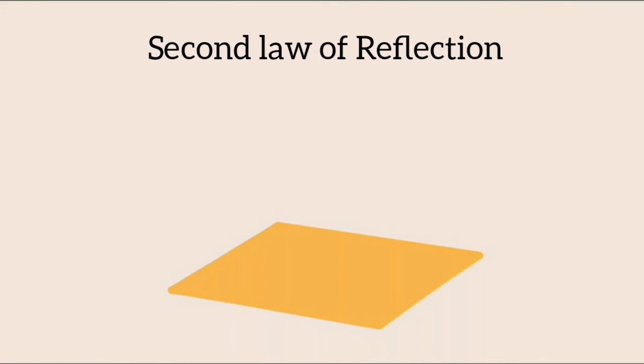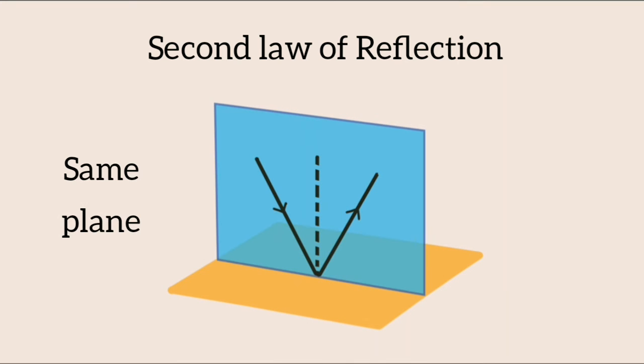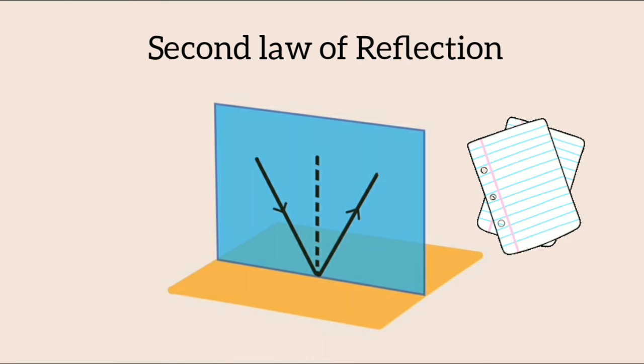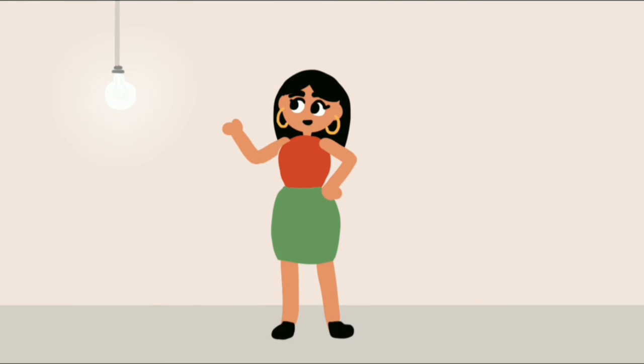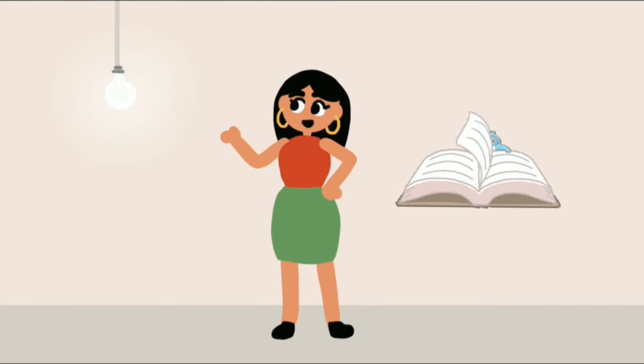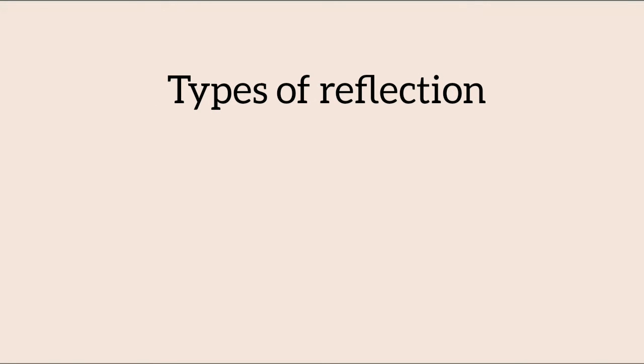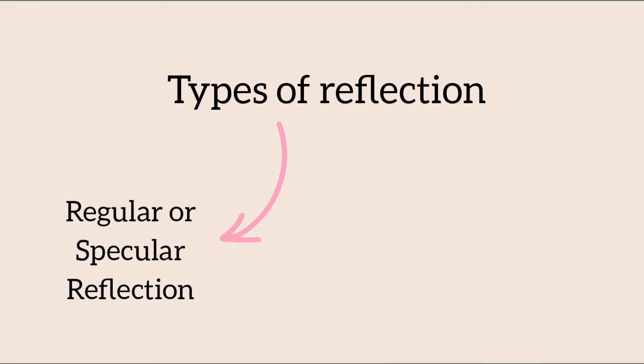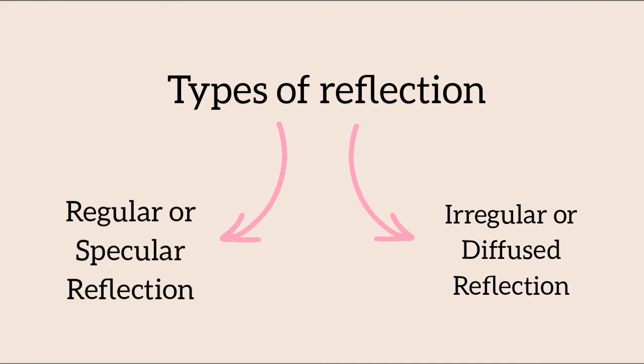The second law of reflection states that the incident ray, normal at the point of incidence, and reflected ray all lie in the same plane. A plane is basically a two-dimensional flat surface such as a paper. So now we can further understand the different types of reflection. There are two types of reflections. One is regular or specular reflection, and other is irregular or diffuse reflection.